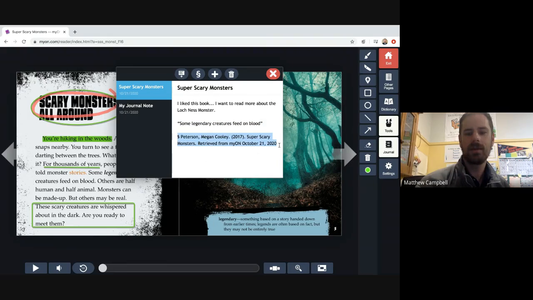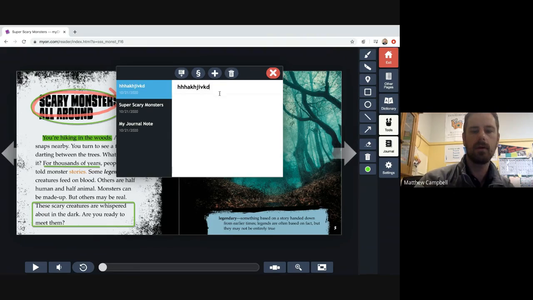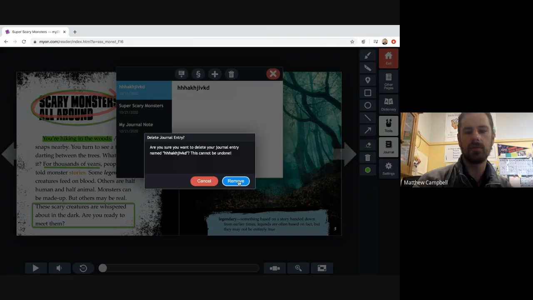Isn't that great? The other thing you can do is you can just directly cite. So if you're in a different book, you can push this button, and it will cite that page for you. All right? This is how you delete notes, and that's how you add new entries. So if I do a new one, okay, and I want to delete that, you just delete it and you remove it.